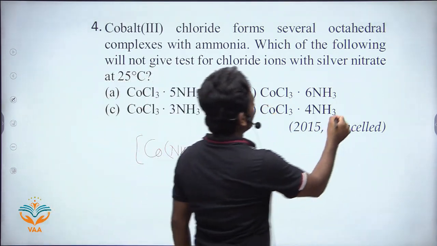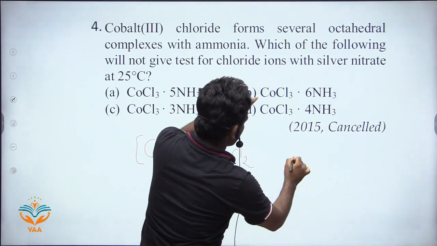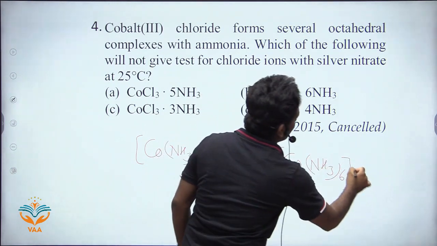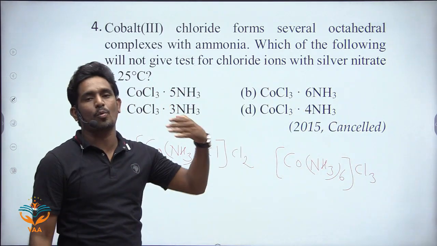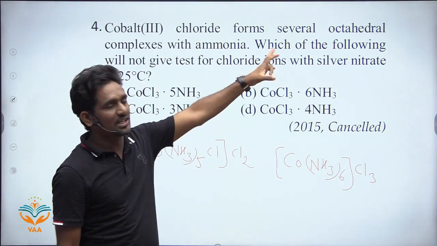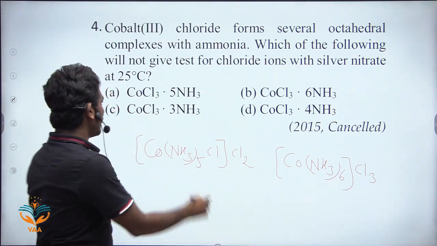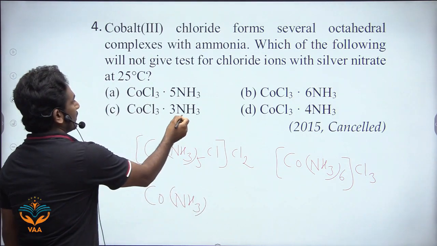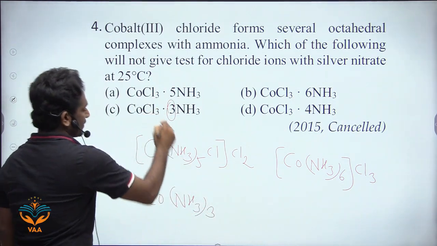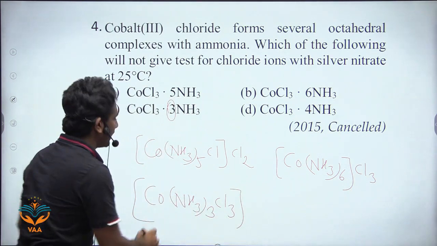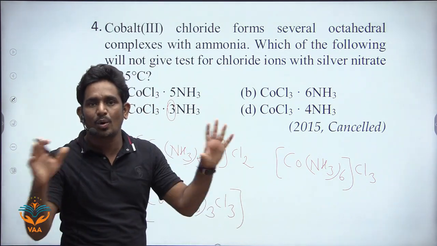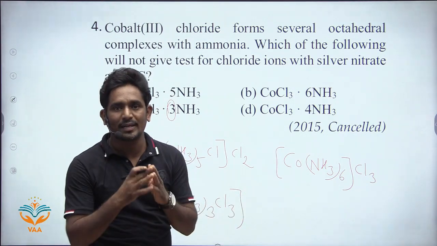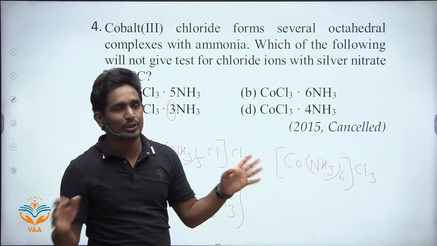If you look at the second one, Co(NH3)6Cl3, there are 6 ligands inside and 3 ions outside. These 3 Cl ions are outside, and that will also give a positive test with silver nitrate. And the last one is, in the C, look at the Co(NH3)3Cl3, with NH3 taken 3 times. It is an octahedral complex, so all ligands are inside. There is no ligand in the outer sphere, so it will not get dissociated, and that will not give any positive test with silver nitrate.